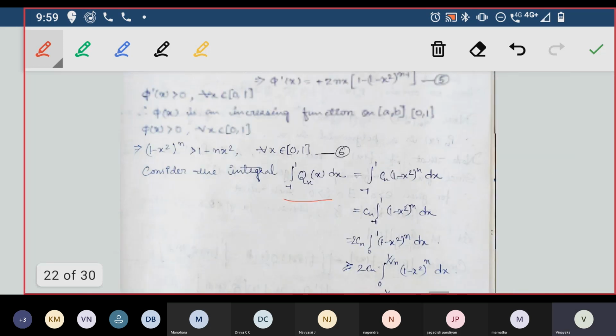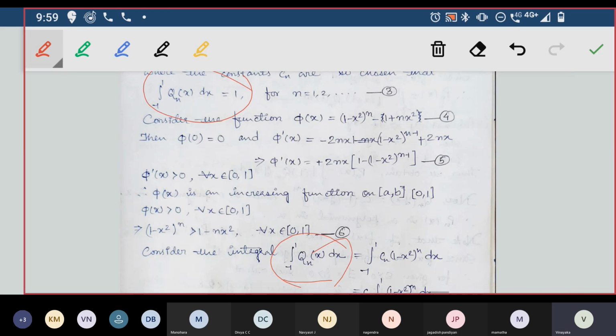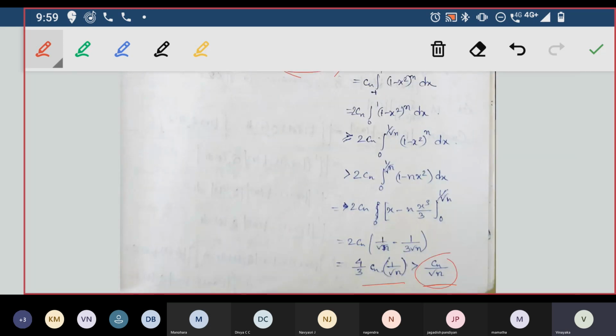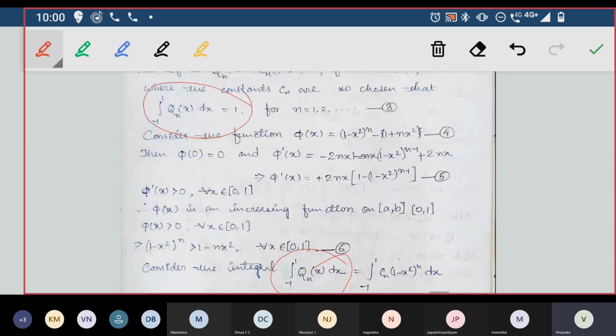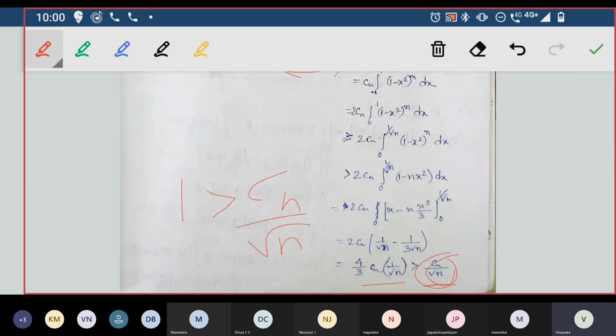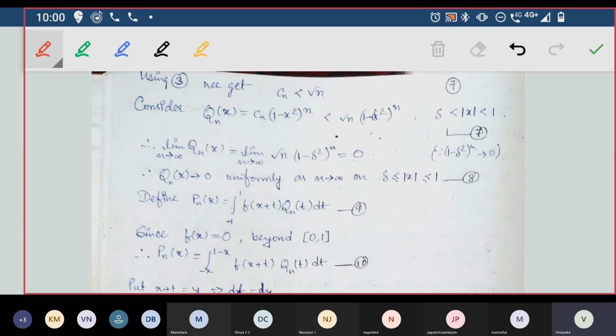But we use this idea now because that's how we will get Cn itself. So we will take the left hand side is equal to 1. So what we get by using this is 1 is greater than Cn divided by root n. That's what we'll get by using this one and this condition. So if I take root n to the other side, what I'll get is root n is greater than Cn. So take it as equation 7 maybe and leave this.